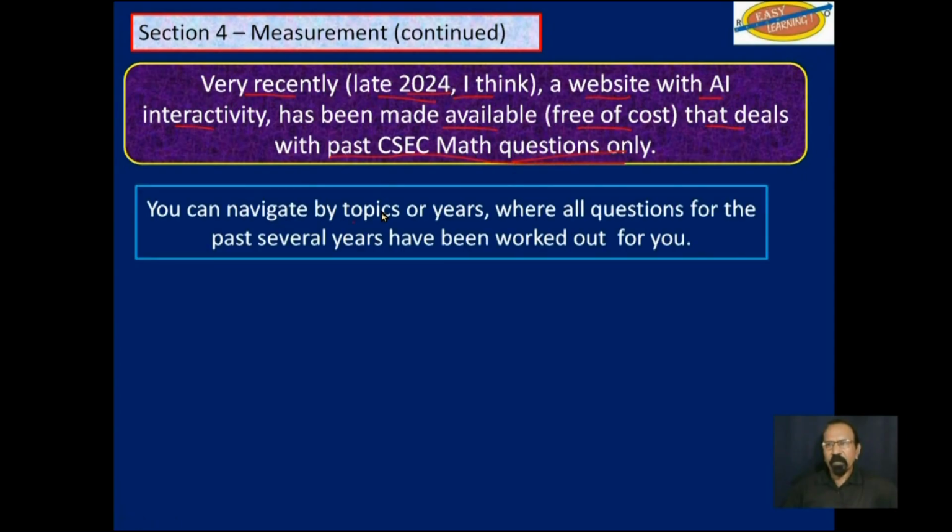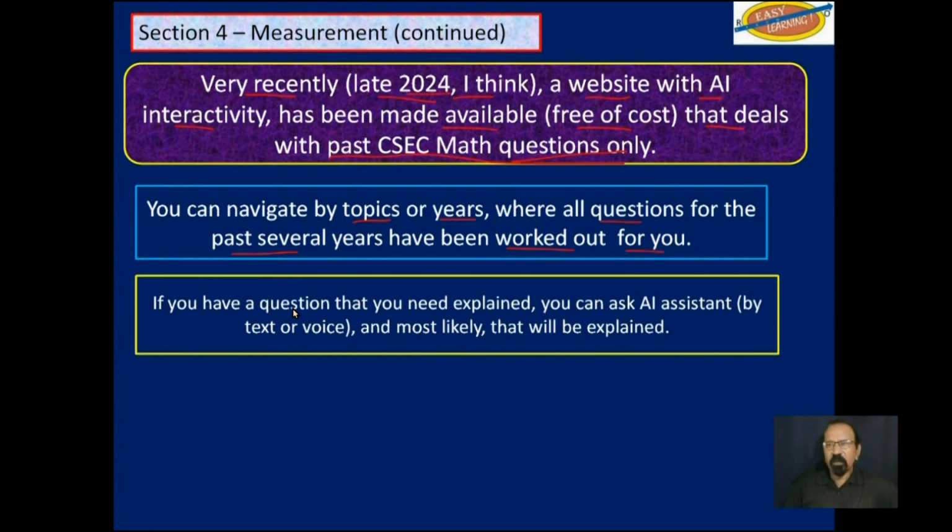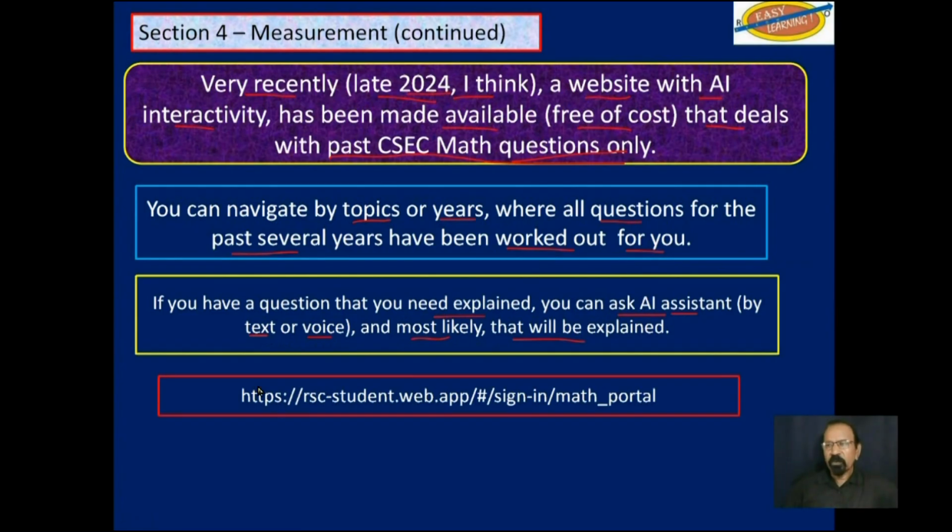You can navigate by topics or years, where all questions for the previous several years have been worked out for you. And if you still have a question that you need explained, or part of one of those questions, you can ask the AI assistant either by typing it in or by voice, and most likely that will be explained to you. The URL is given here. I will list that URL in the description below.